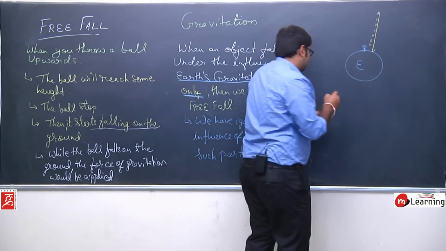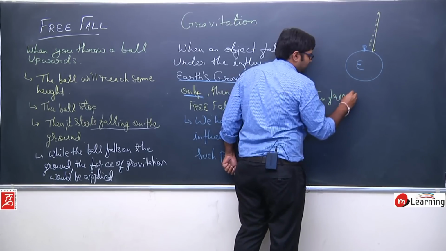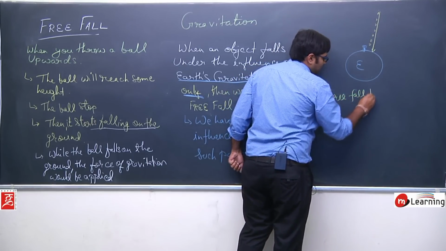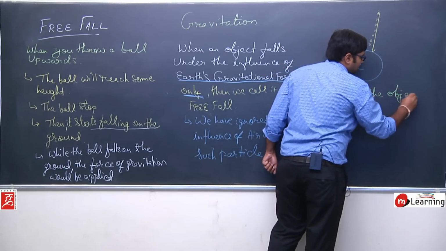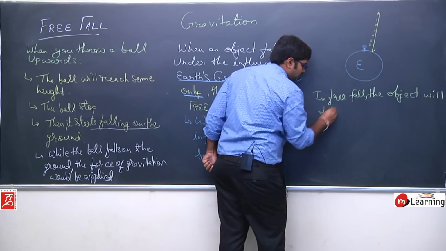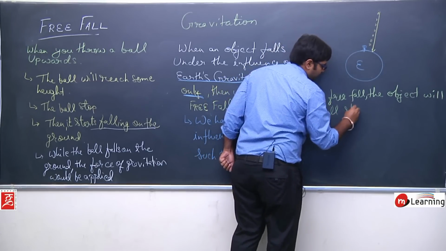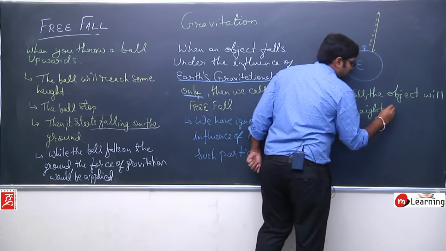So we will say that in free fall the object will fall straight on the ground.